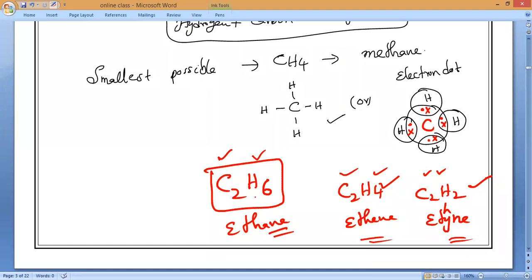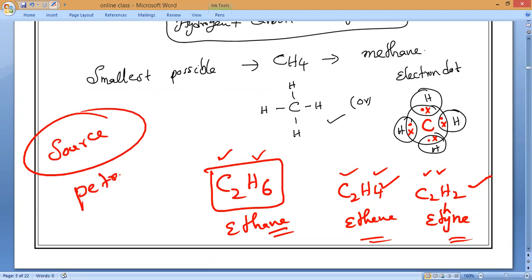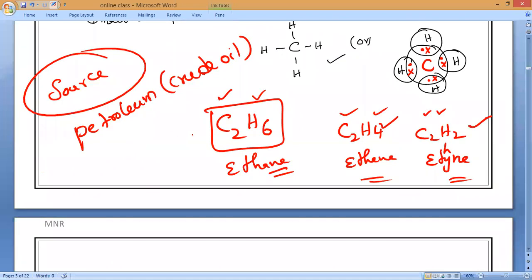Now, remember the most important natural source of hydrocarbons, the source of thousands of hydrocarbons, is petroleum only. Petroleum, the crude oil as we call it, is the only source of all the hydrocarbons. Where is it obtained from, guys? From the underground.